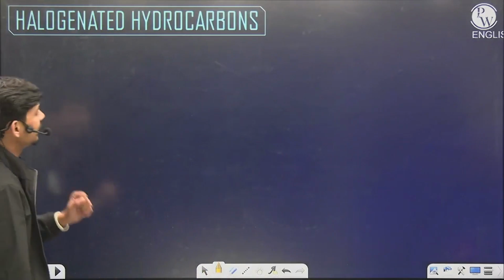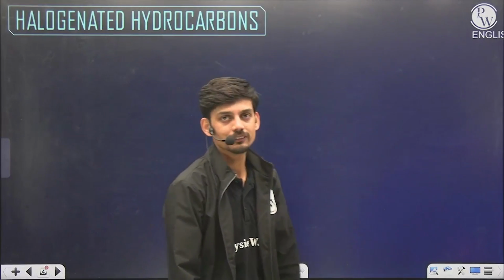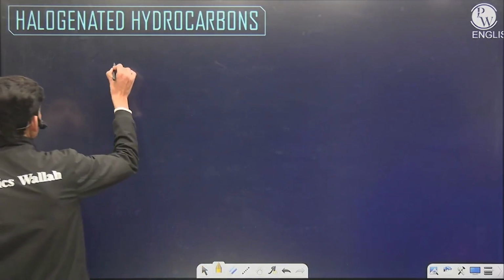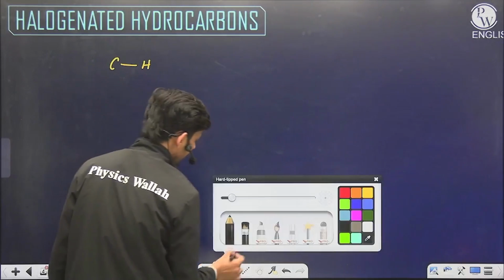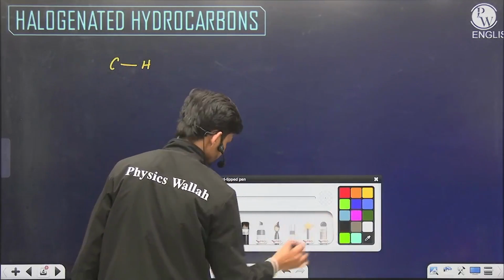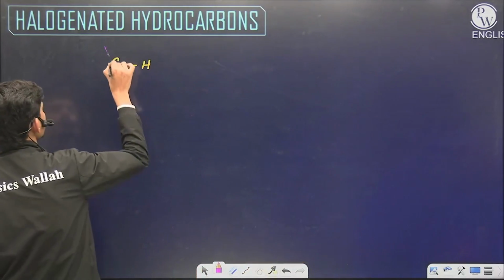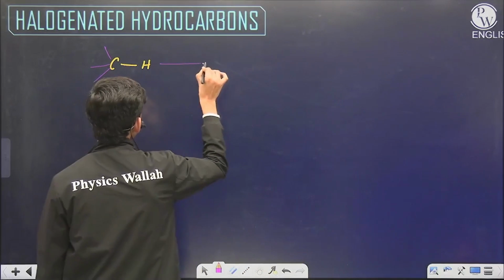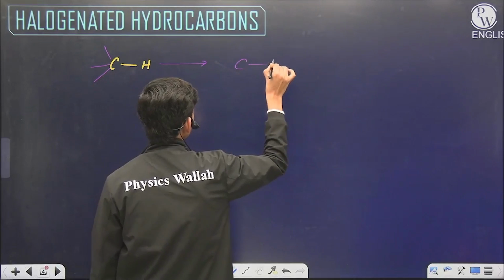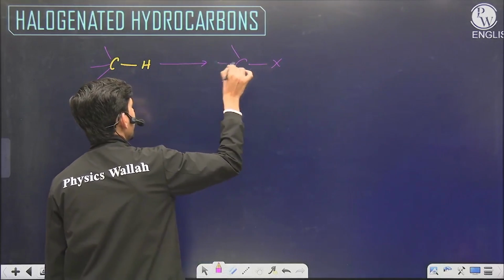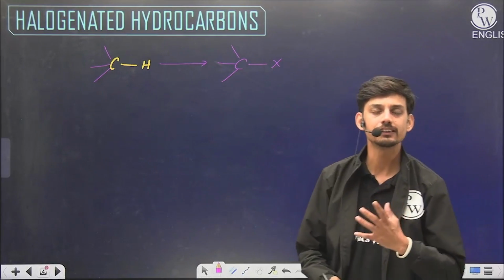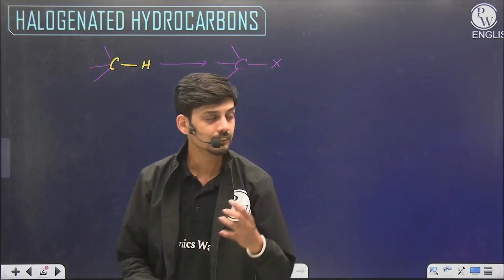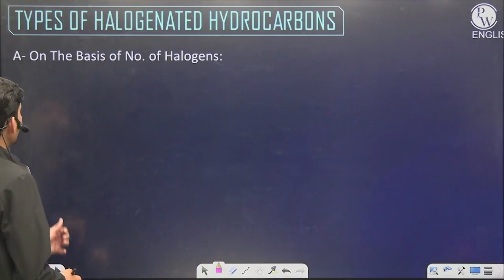So the first thing is, what is a halogenated hydrocarbon? What do we mean by halogenated hydrocarbon? If we have a carbon atom which has a hydrogen atom attached, and one or more hydrogen atoms are replaced by a halogen atom, then such compounds are called halogenated hydrocarbons, which can be classified further into different categories of compounds.